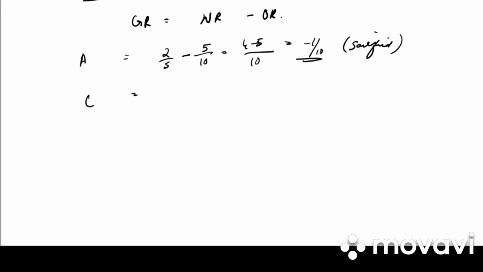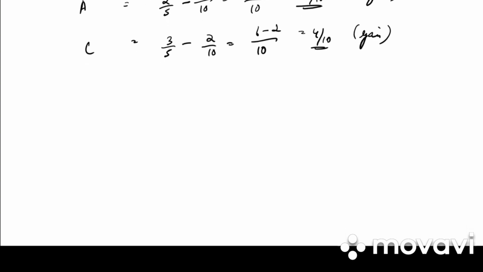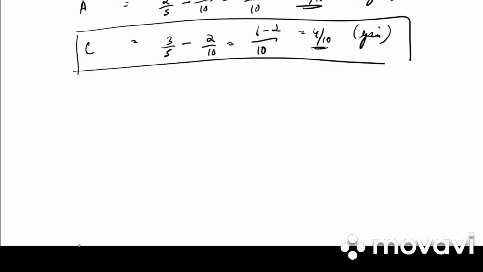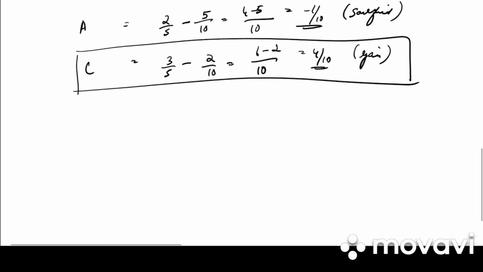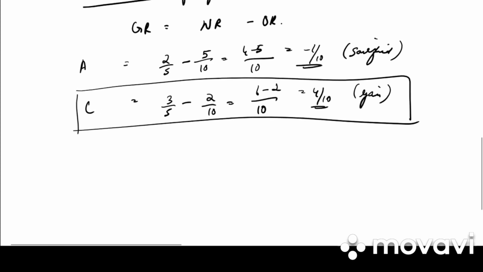C, it will be 3 by 5 minus 2 by 10. What is the LCM? 10. 6 minus 2, we get 4 by 10. So C has gained. So what will be the journal entry? It is gaining partner's capital account debited to retiring partner's capital account and to A's capital account.